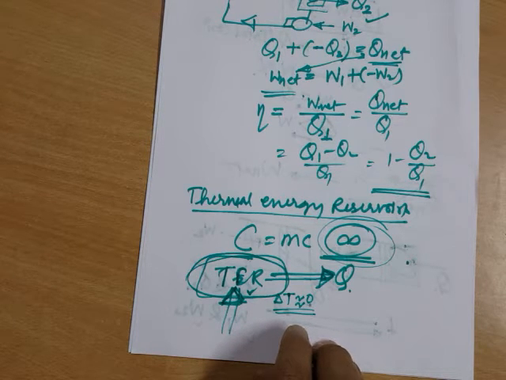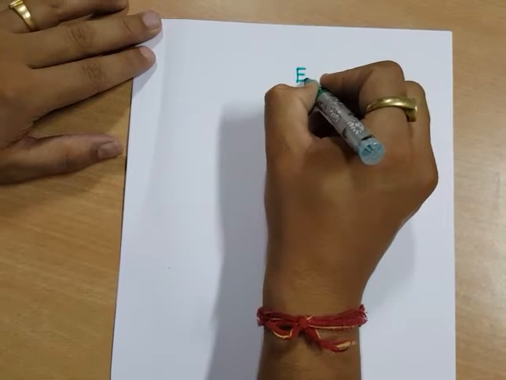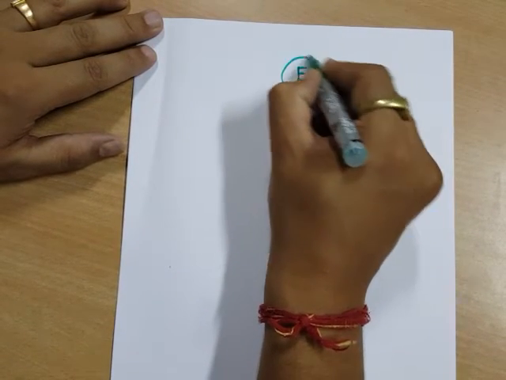Now, let us take an example of an engine. This is my engine, which is working in a cycle.